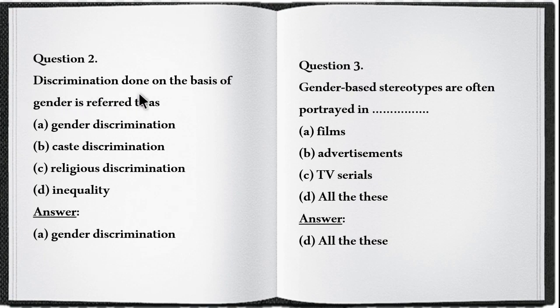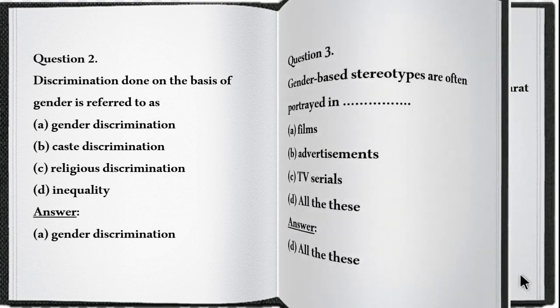Second question, discrimination done on the basis of gender is referred to as gender discrimination, caste discrimination, religious discrimination, or inequality. The answer is gender discrimination. Question number 3, gender-based stereotypes are often portrayed in films, advertisements, TV serials, all of these. So in everything we can see gender-based stereotypes. The answer is all of these.